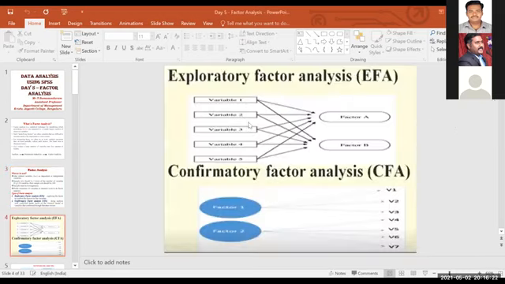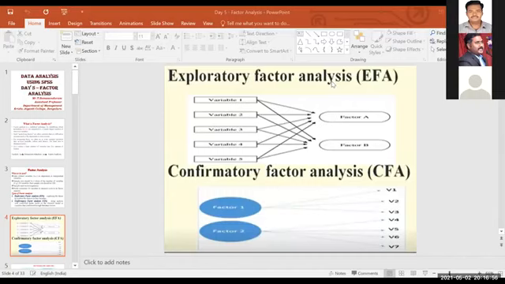See, in EFA, you will list all the variables, but you cannot ensure that variable 1 will definitely belong to factor 1 only. It may be reversed or interchanged. Like, see, variables 1, 2, 3, 4, 5: all 5 variables may belong to the second factor also. Similarly, all these variables may belong to the first factor also. In that situation, you can ask, sir, then under which factor do we have to put these 5 variables? In that situation, you can compare the factor loading values.